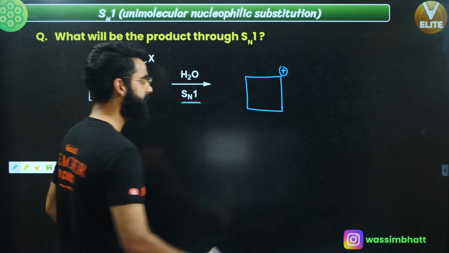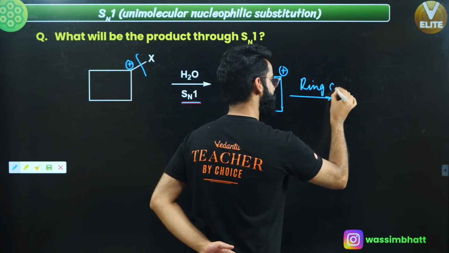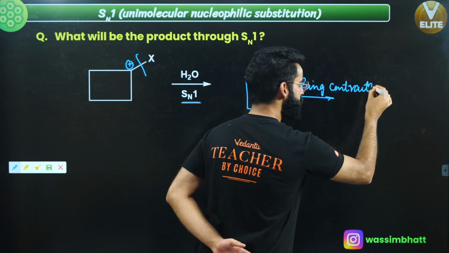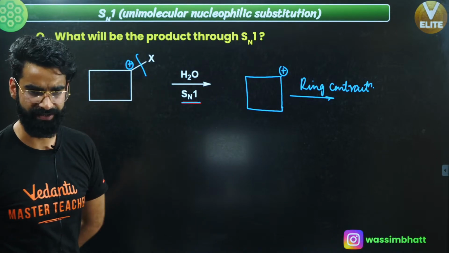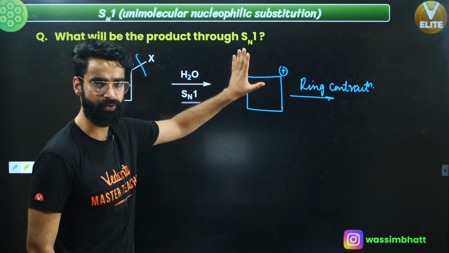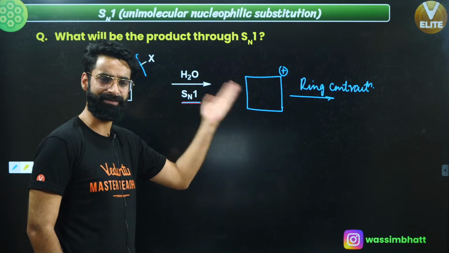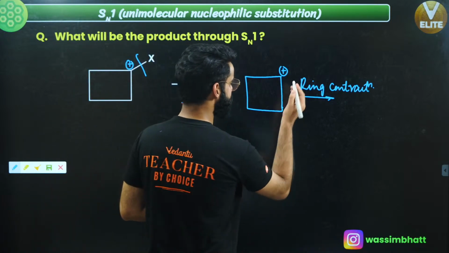Okay, and why does this ring contraction happen? Because, see, I told you rearrangement only happens in order to increase the stability of carbocation. If I'm telling you ring contraction is going to happen over here, that means you'll be getting a carbocation which will definitely be more stable than this one, yeah? Now we will see how this ring contraction is going to take place.